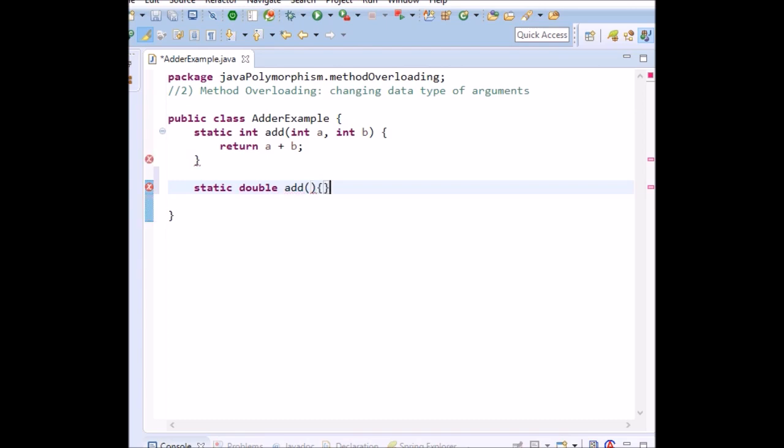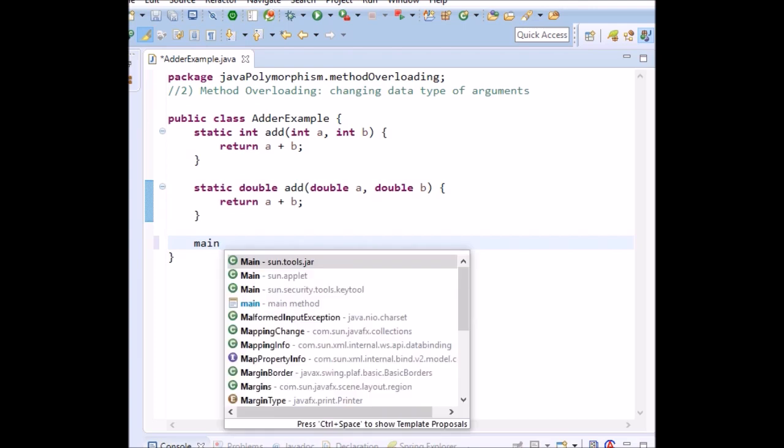I am giving two doubles, double a, double b, so it also returns the value a plus b.